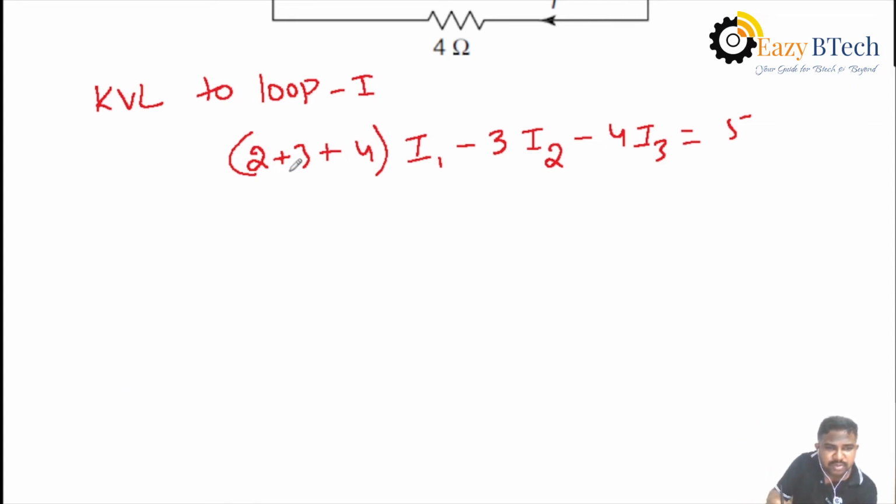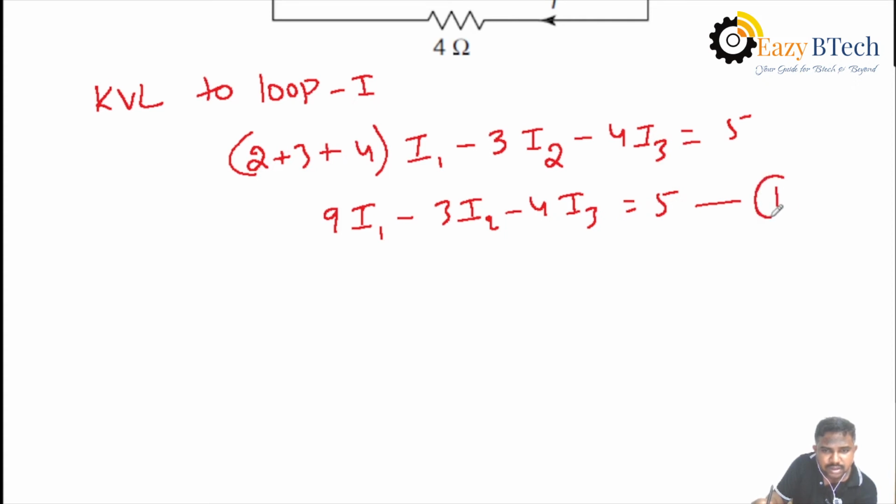Then you can simplify the equation here. 2 plus 3 is 5, 5 plus 4, that is 9I1 minus 3I2 minus 4I3 equal to 5. This is the first loop equation. In the similar manner, we can apply KVL to the second loop as well as the third loop.